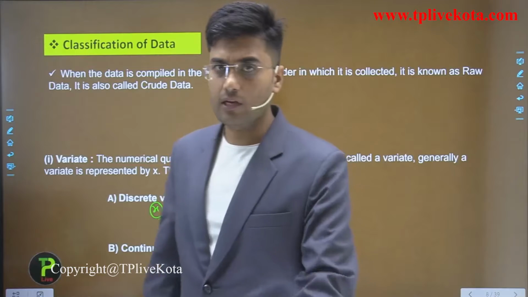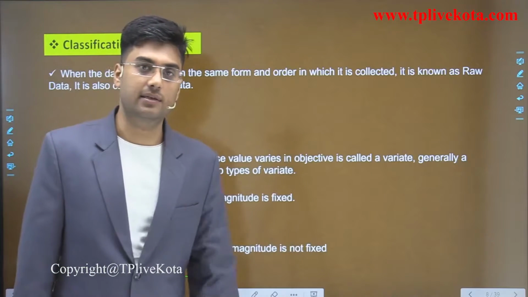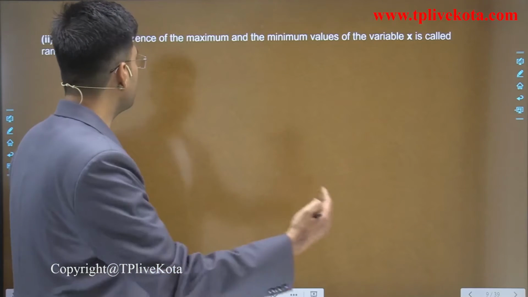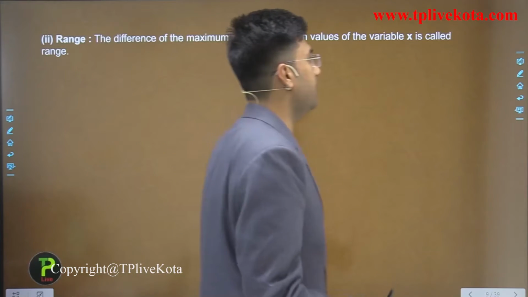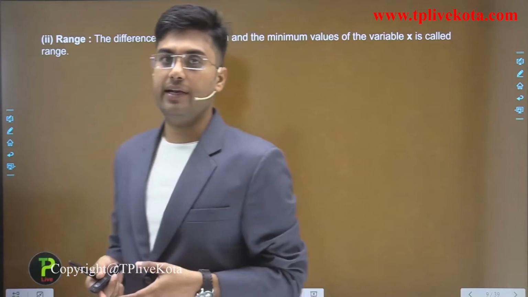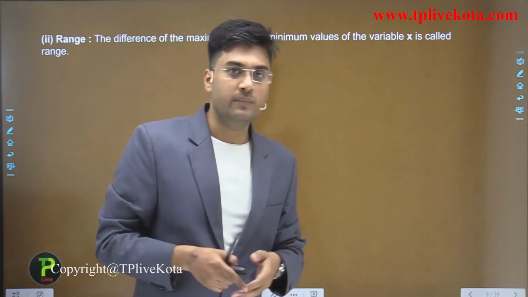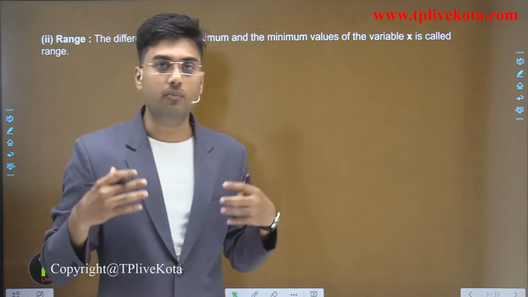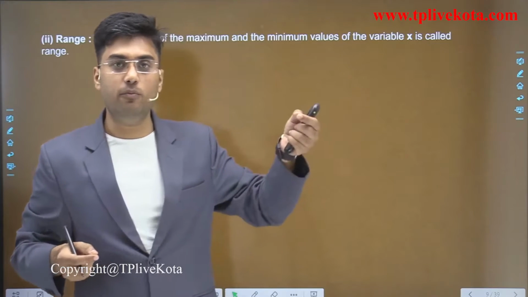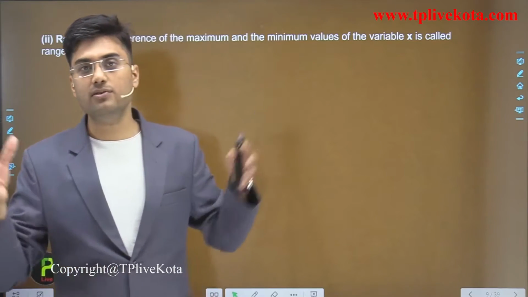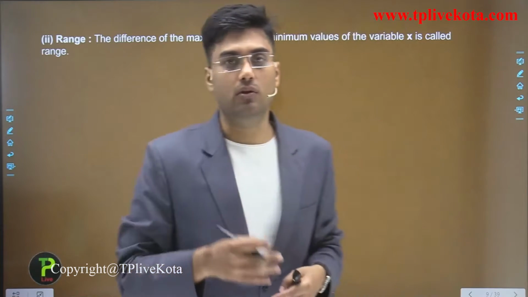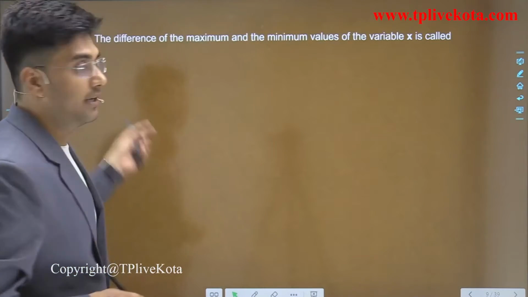Now after the variate, let's discuss range. What is the range? The difference of the maximum and minimum value of variable x is called range. Students, when we collect raw data, we have many observations. The value of maximum observation minus minimum observation, or the difference of maximum observation and minimum observation, is known as range. Clear?